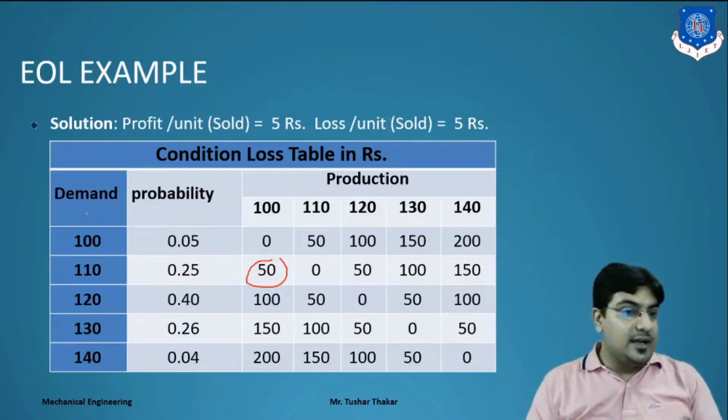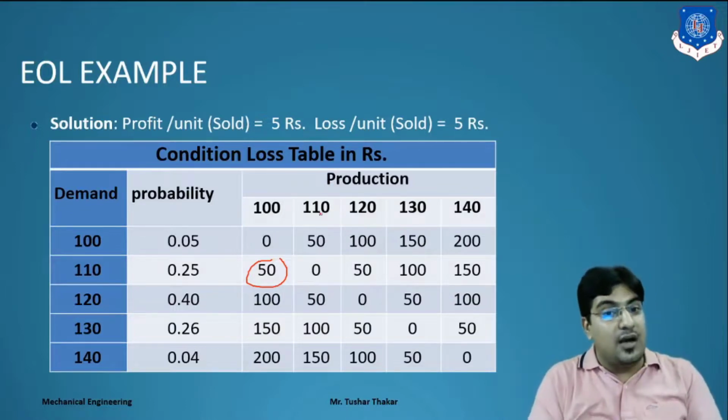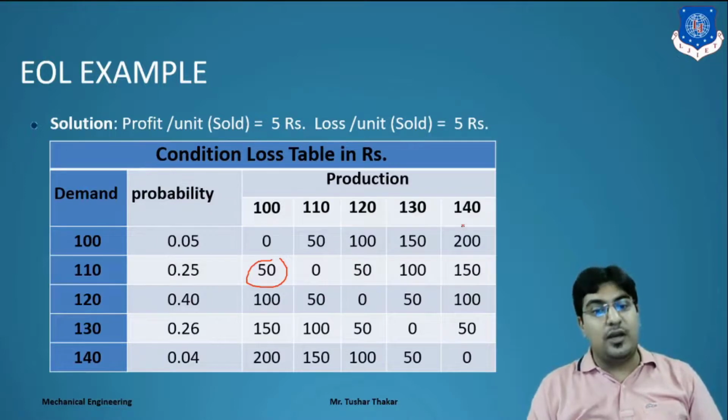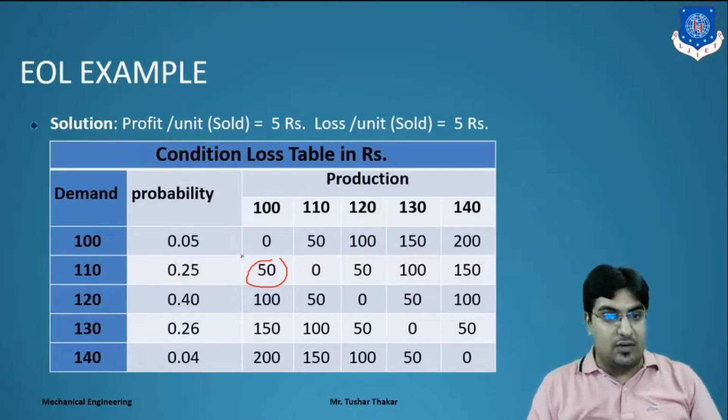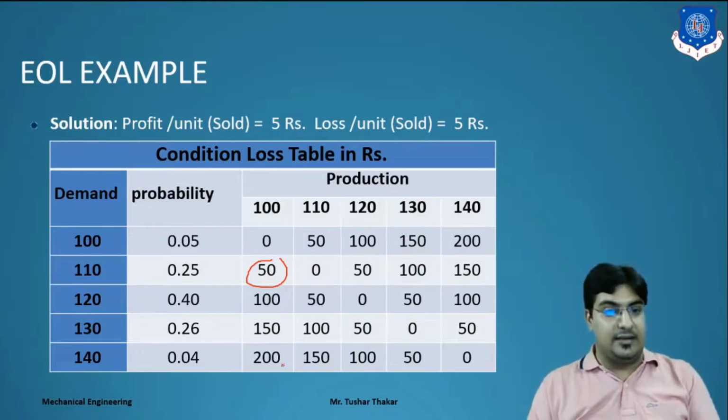Same thing here, 100 demand, but we produce 110, so 10 copies will be unsold, so that also converts into the loss. So we calculate all the conditional loss, we can find out all the values over there. Here same 140, here 140 copies would be sold, but we haven't had them, so 200 rupees will be the loss.